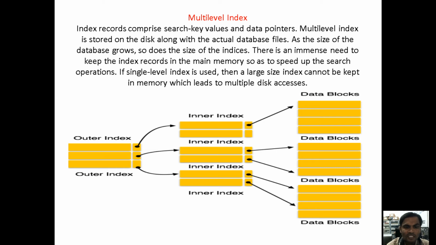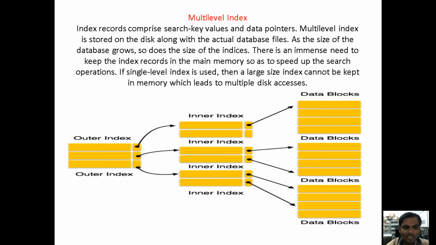Under indexing, the multi-level index is stored on disk along with the actual database file. As the size of the database grows, the size of the indices must also increase. If you want to speed up the search operation, you need to keep the index records in main memory.